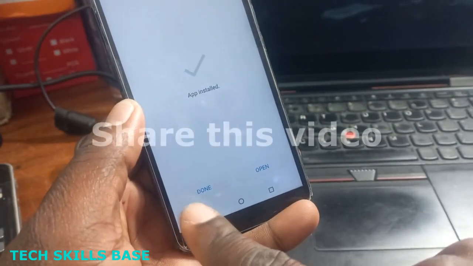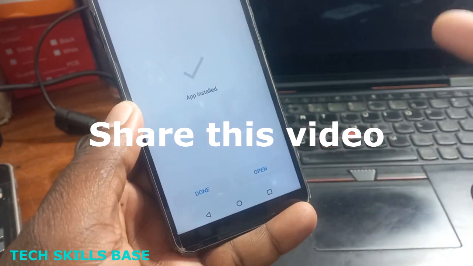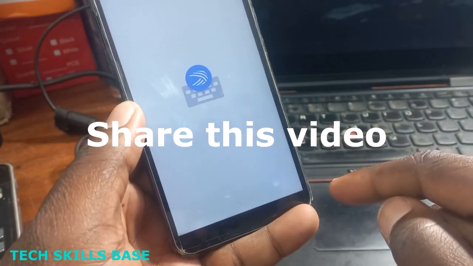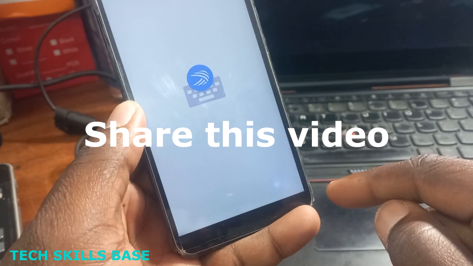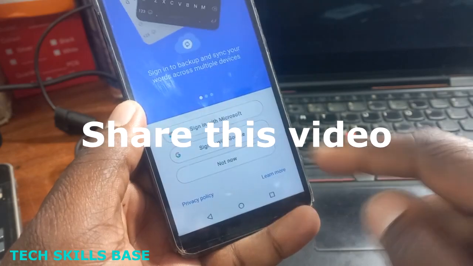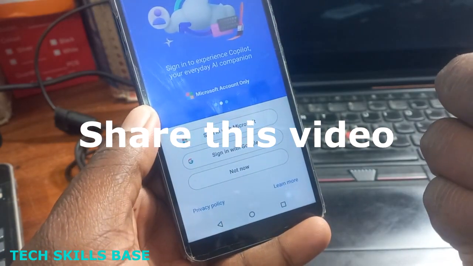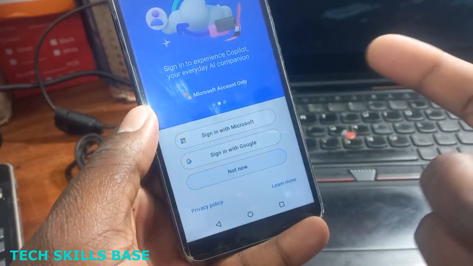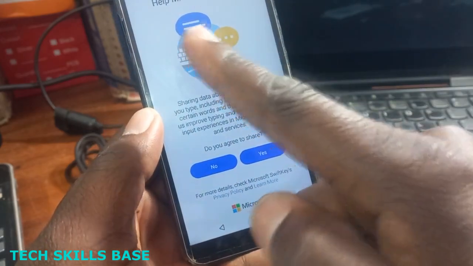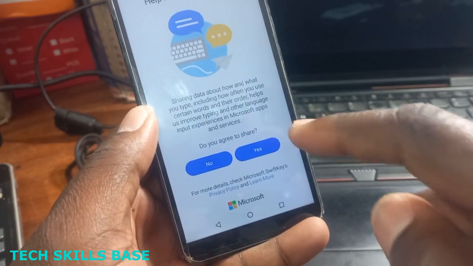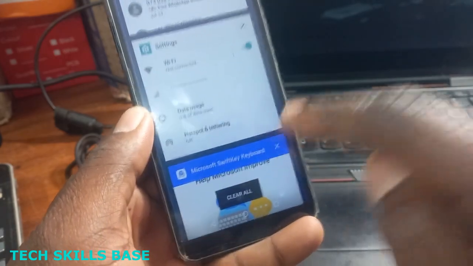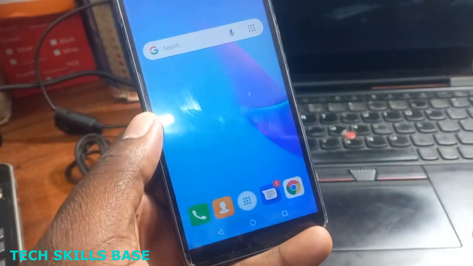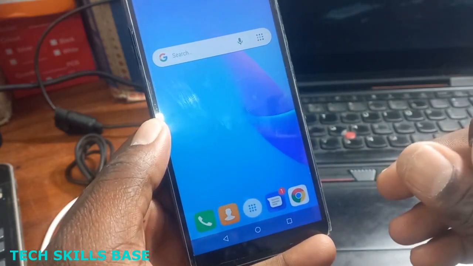You see that it's done, and open. If you want to open, you can open it. Okay, I can close it because I'm already done. When I close it, the keyboard is coming back now.